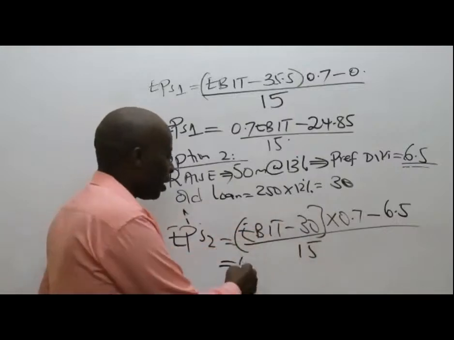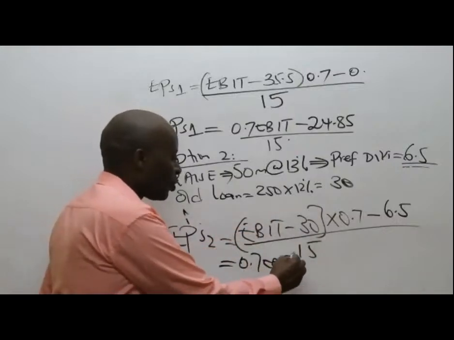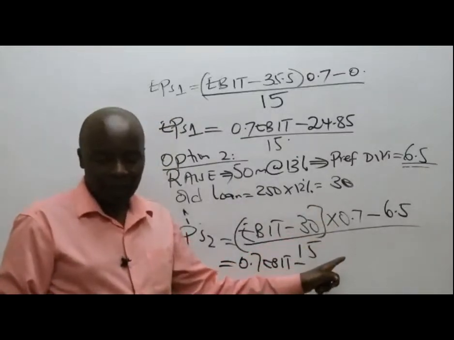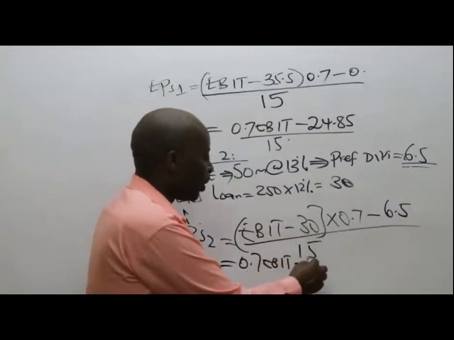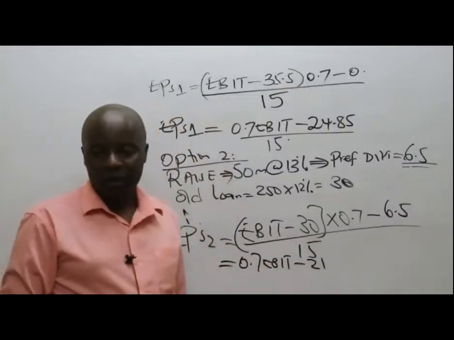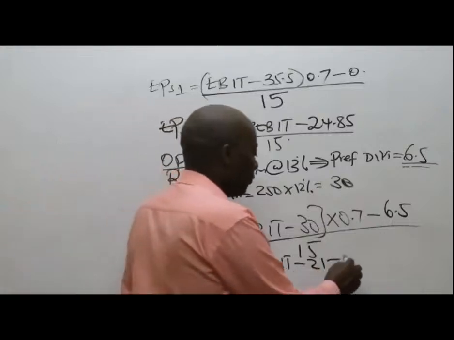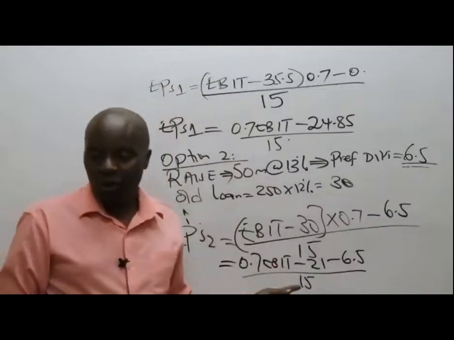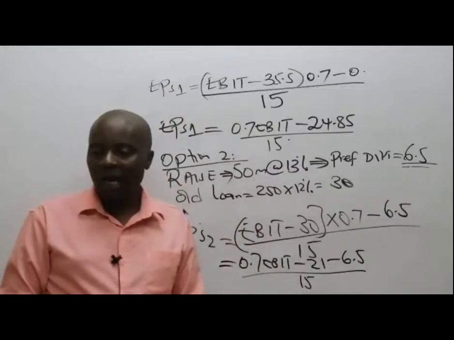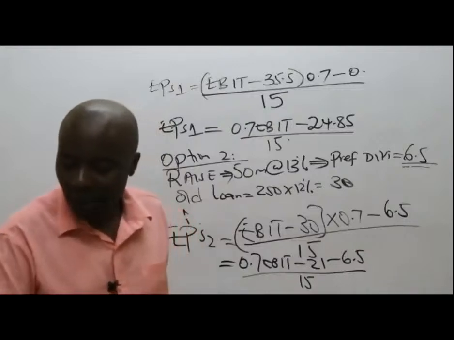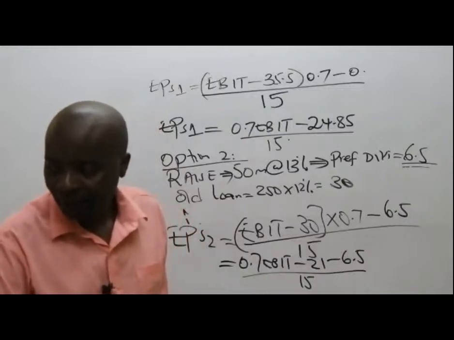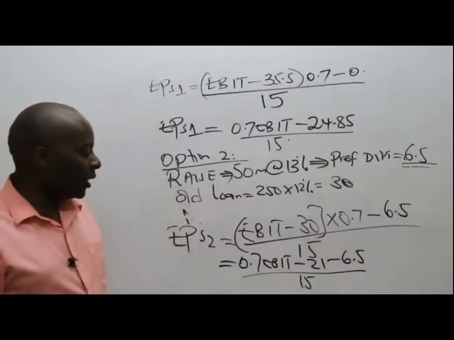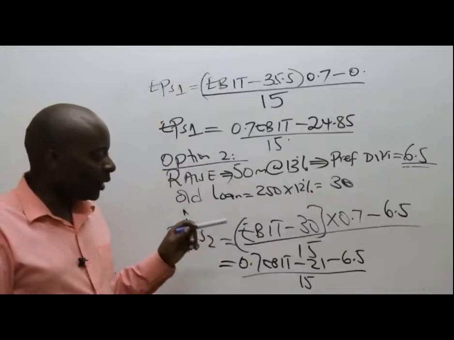So this and this gives me 0.7 EBIT minus 30 times 0.7. 30 times 0.7 gives me 21. Minus 6.5, all over 15. I think there is a student who got this right, but we need to give a present. At the end of the day, that student had 0.7 EBIT minus 27.5.